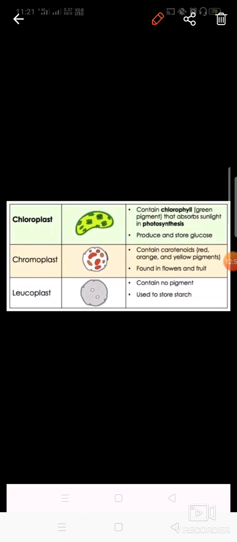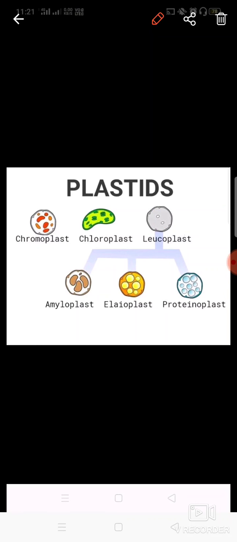So what we have learned, let's recap it quickly. We have discussed the plastids. Plastids are the cell organelles which are having different kinds of colored pigments. These can be chromoplast, chloroplast or leucoplast. These are three types. Chromoplast is the one which is colorful, chloroplast is green colored, and leucoplast is colorless. These have different functions. Chloroplast does photosynthesis, chromoplast imparts color, and leucoplast stores starch or other substances.